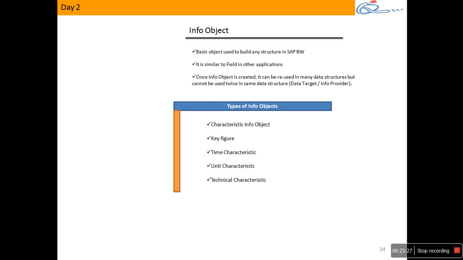And in BW we'll have different types of info objects that we deal with. We'll have characteristics, key figures, time characteristics, unit characteristics, and we'll have technical characteristics and different types. Now what is what? Just point to point. See, any descriptive information or any business subject that you want to analyze would be your characteristic. Say for example, customer number, customer name, region, cost center, company code, controlling area, sales organization, distribution channel, division, country, region, state, district, all this would be your characteristics.